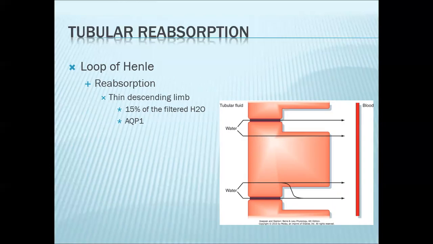Now we go through the descending limb of the loop of Henle. In the thin descending limb, only water is being reabsorbed. This is particularly true for juxtamedullary nephrons, since the loop of Henle enters a hypertonic region in the medulla. The thin descending limb, which contains numerous aquaporins, will drive water to be reabsorbed from the filtrate. Only water is being reabsorbed in the descending limb of the loop of Henle, so the concentration of the filtrate now gradually increases.